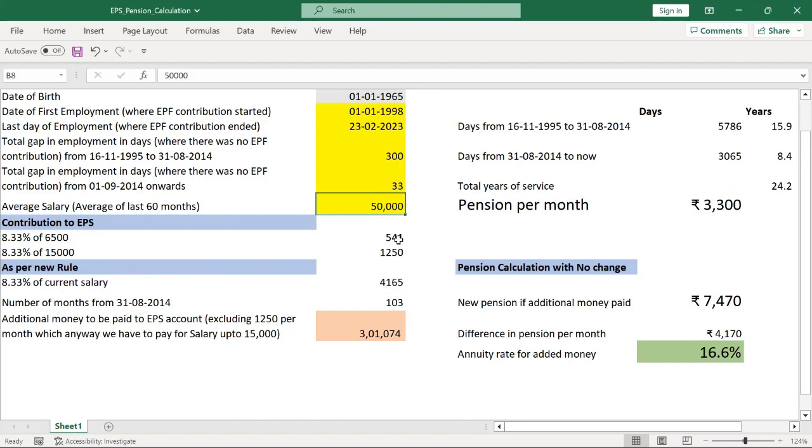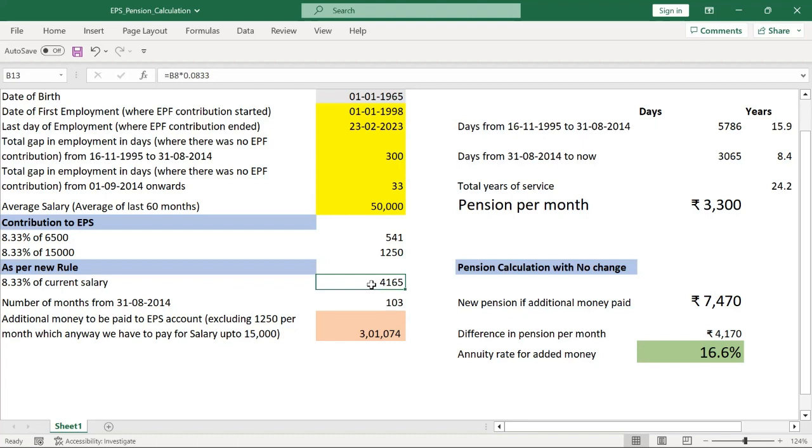Now I have to calculate 8.33% of 50,000 rupees, because this is my new salary, which the Supreme Court has agreed I am allowed to put as my pensionable salary. Then my 8.33% contribution will be calculated based on this 50,000, not 15,000. That means my outgo per month to EPS will be 4,165 rupees instead of 1,250.